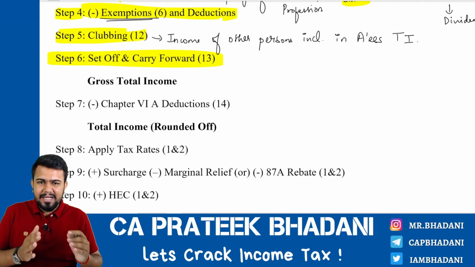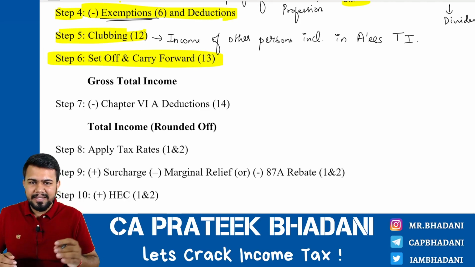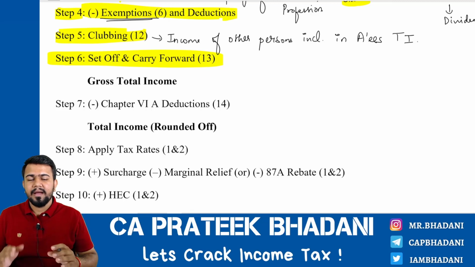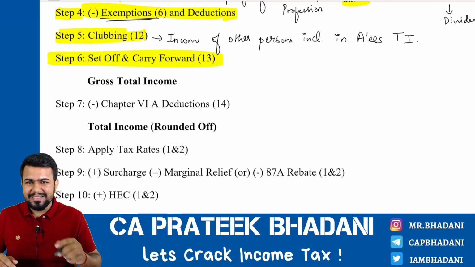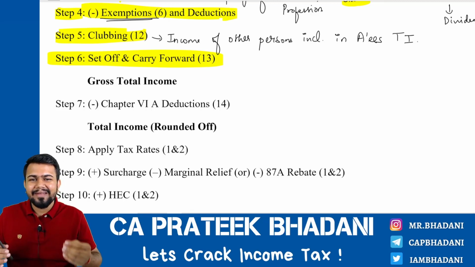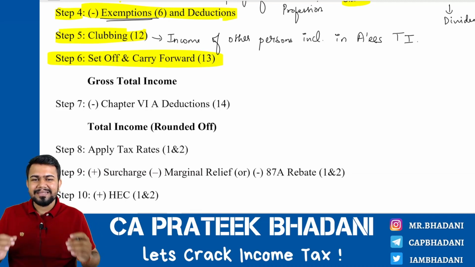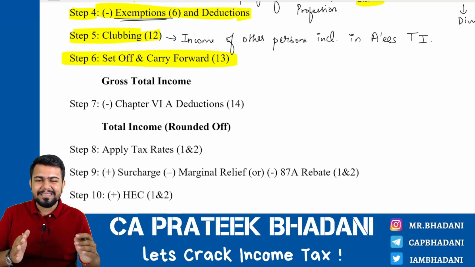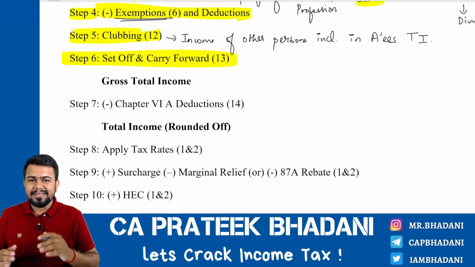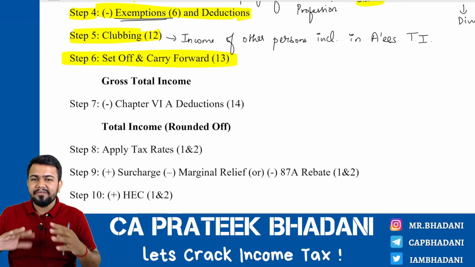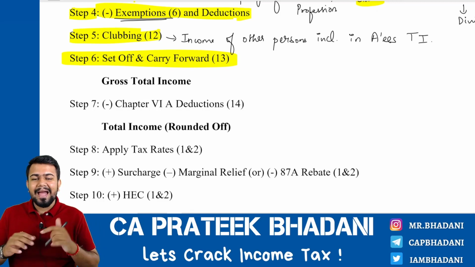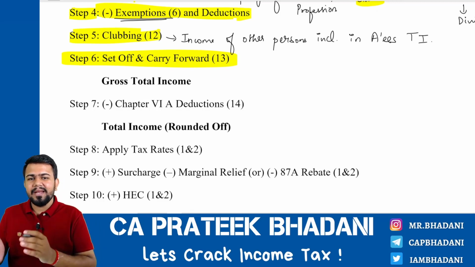If an income is there, it will be taxable under the income tax law, correct? However, if a loss is there, will the government come and give the assessee some money? Answer is no. If a loss is there, government is not going to come and give money to the assessee. Instead, government is giving a provision that if at all an assessee is incurring a loss, the assessee can set off that loss with the other incomes and pay tax only on the remaining income.